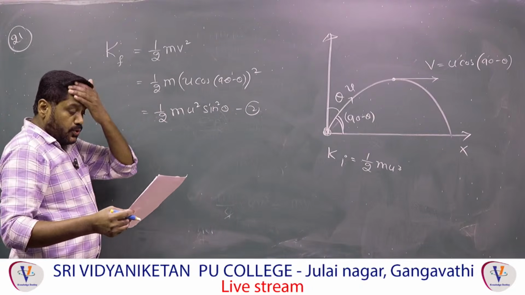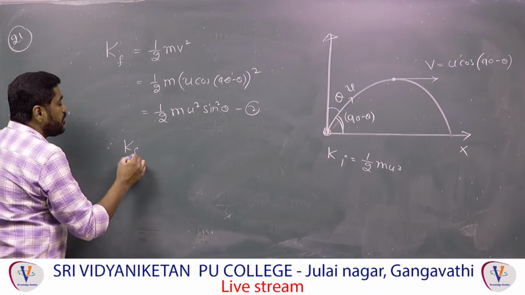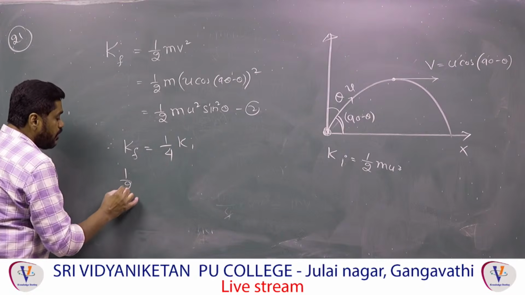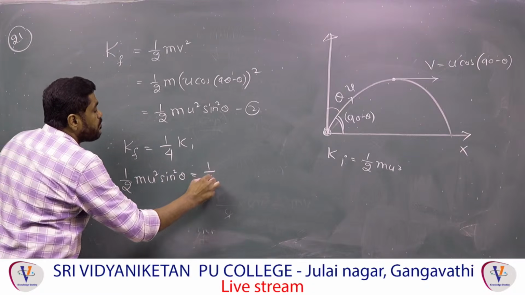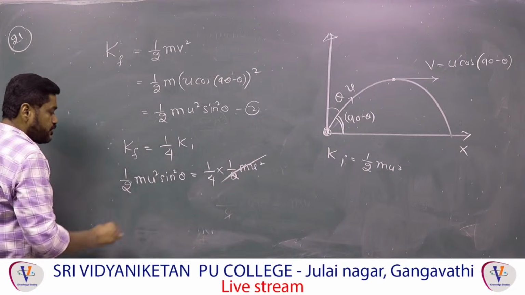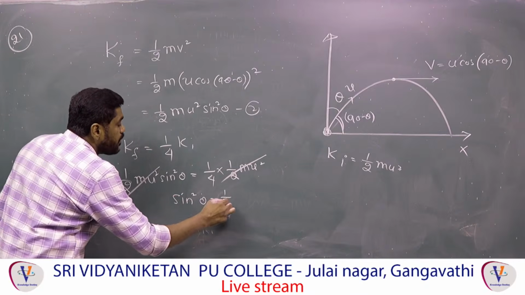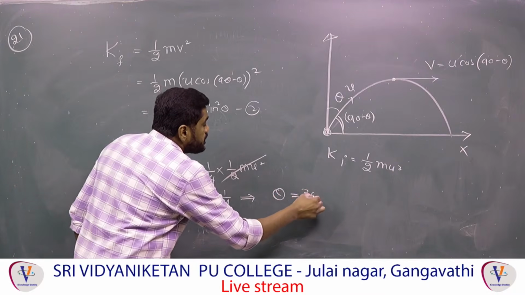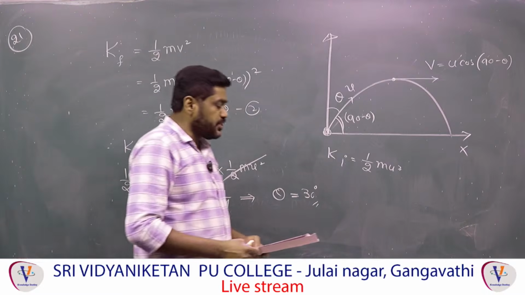According to the question, the kinetic energy at the highest point is equal to 1/4. Therefore, K final is equal to 1/4 K initial. Half m u square sin square theta is equal to 1/4 of 1/2 m u square. The 1 by 2 m u square cancels on both sides. Therefore, sin square theta is equal to 1 by 4. After simplification, theta is equal to 30 degrees only. That's it. The value of theta, the angle of projection, is what they are asking.